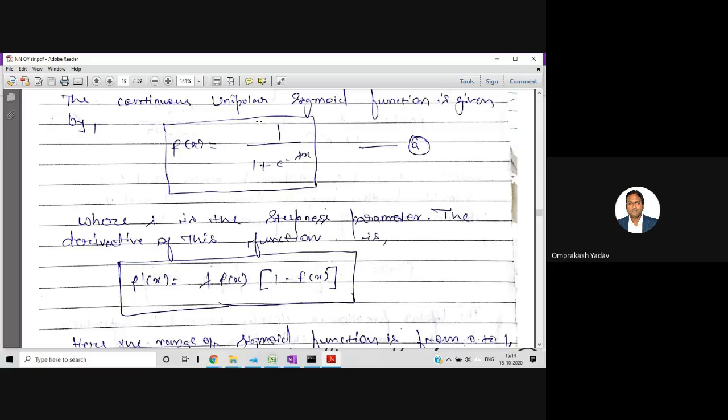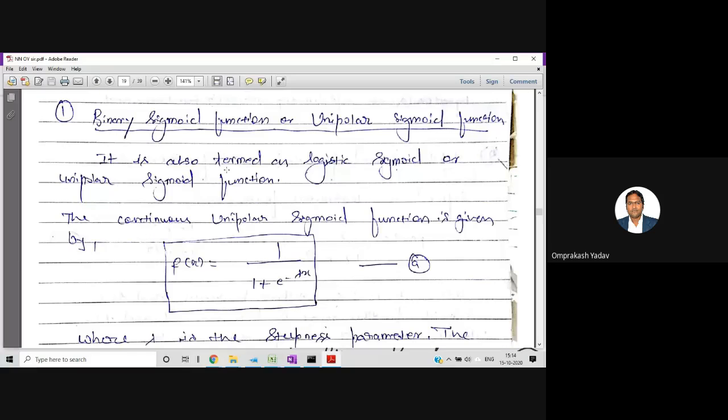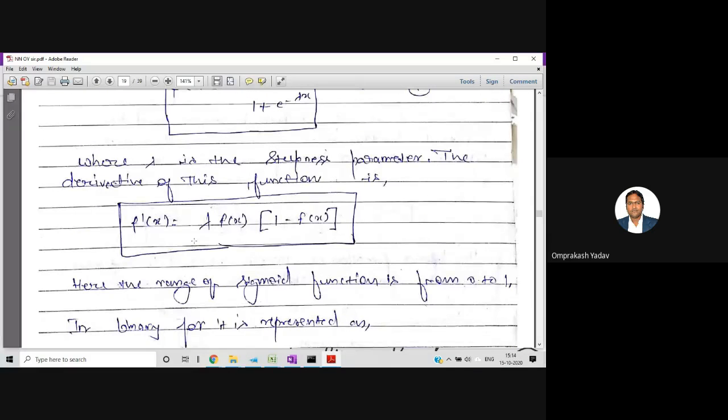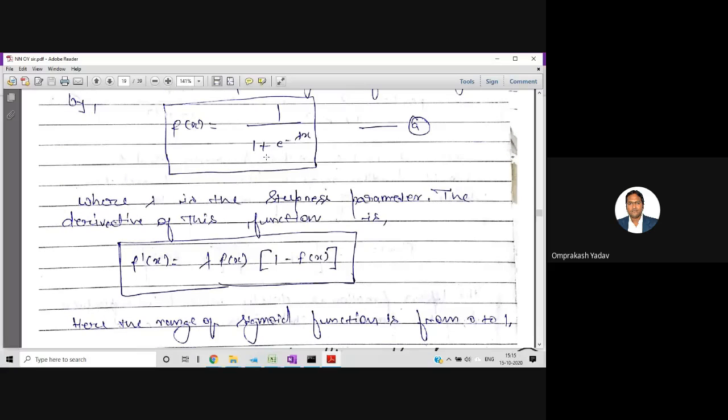And the formula is what? F of x is equal to 1 upon 1 plus e raised to minus lambda x. You will have to remember this equation while solving problems also. This is the equation of the unipolar sigmoidal function, also called the binary sigmoidal function. And the derivative is what? It is very simple. If we represent this as f of x, then lambda f of x into 1 minus f of x. So this is the formula for the derivative.